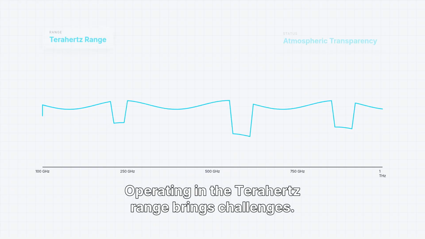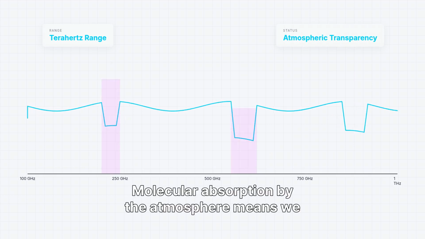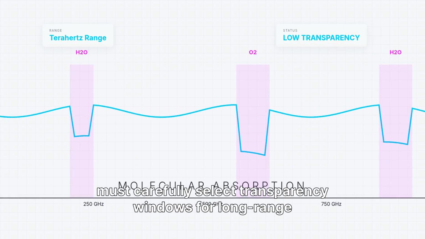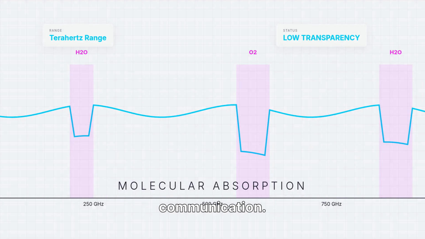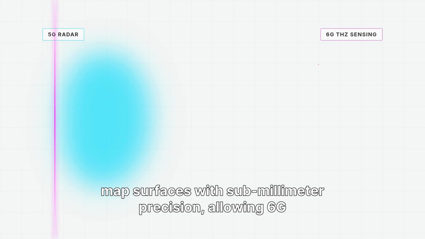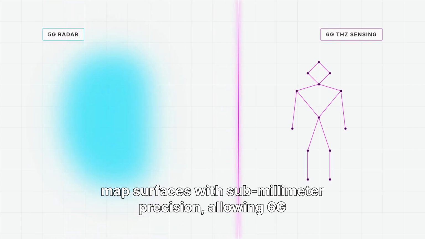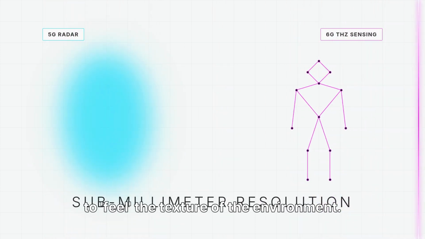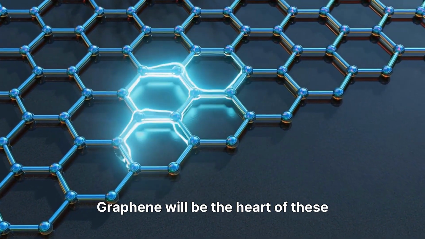Operating in the terahertz range brings challenges. Molecular absorption by the atmosphere means we must carefully select transparency windows for long-range communication. But the payoff is resolution. THz waves are so short they can map surfaces with sub-millimeter precision, allowing 6G to feel the texture of the environment. Graphene will be the heart of these sensors.